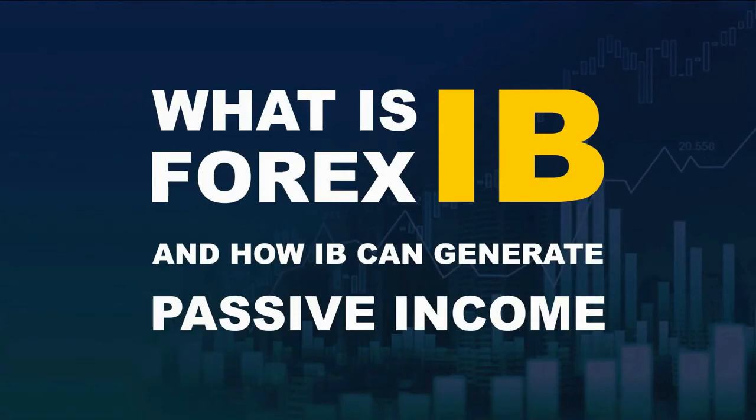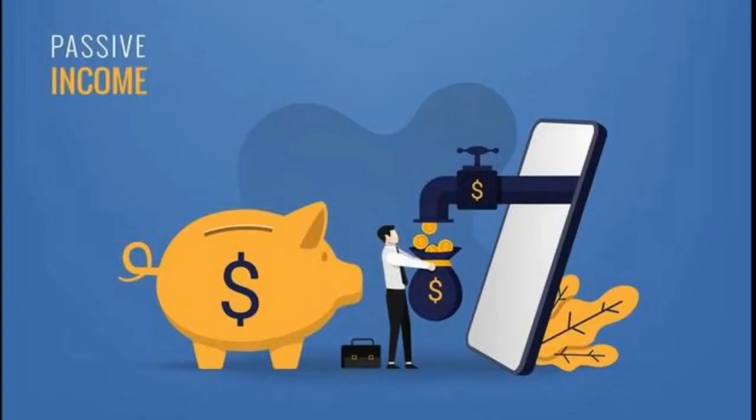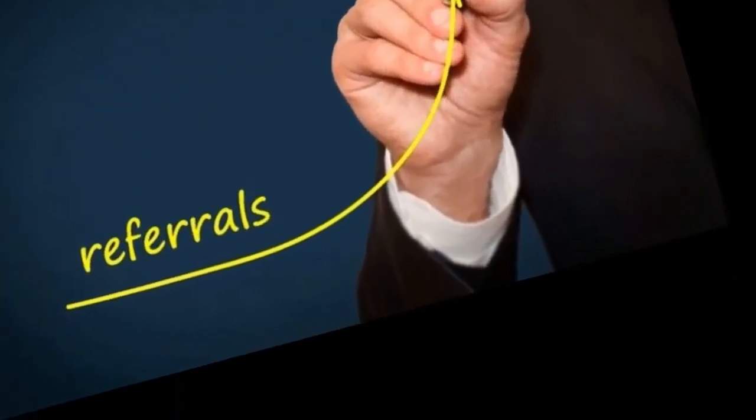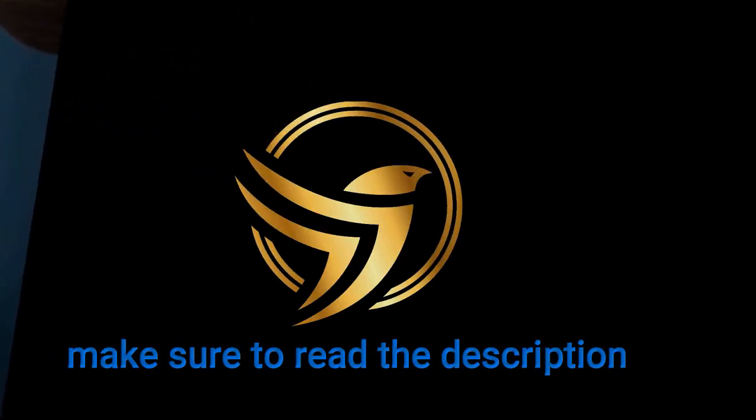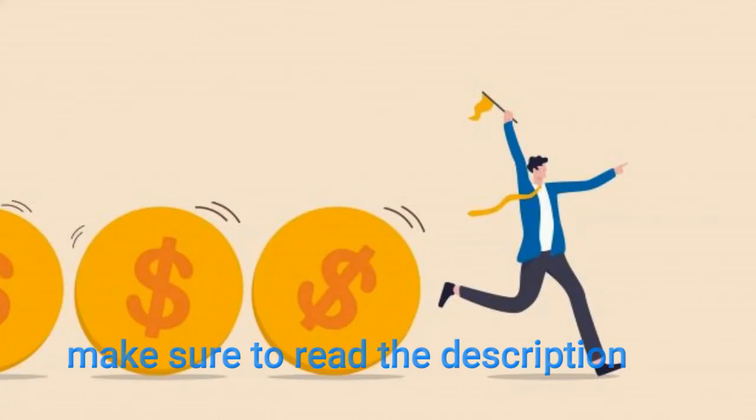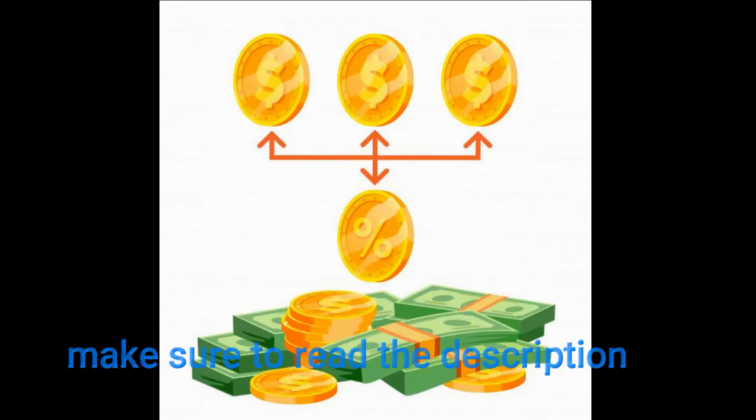In this video, you will learn what is IB, or introducing broker, in the Forex market, and how you can make passive income out of it. Introducing broker is an affiliate of a Forex broker, and introduces potential clients to the broker. By doing so, introducing broker gets a commission on every trade that his client does. As long as the client is trading on his account, introducing broker gets commission on his every trade. That generates passive income for the introducing broker.